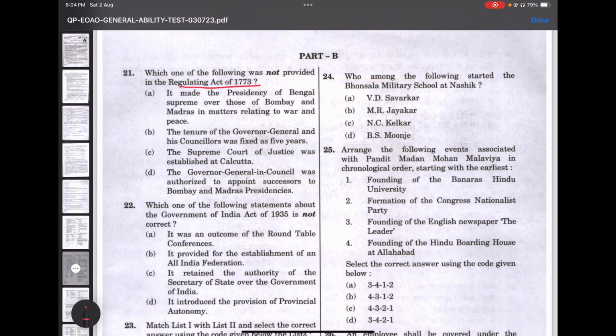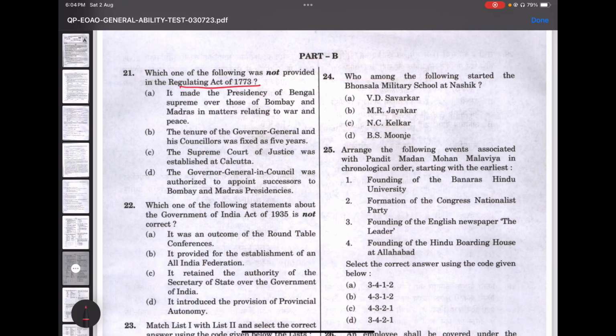It made the presidency of Bengal supreme over those of Bombay and Madras in matters relating to war and peace. The tenure of the Governor General and his councillors was fixed as 5 years. The Supreme Court of Justice was established at Calcutta. The Governor General in Council was authorized to appoint successors to Bombay and Madras Presidency.